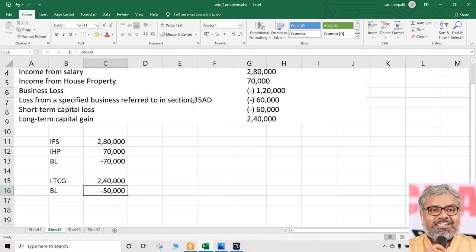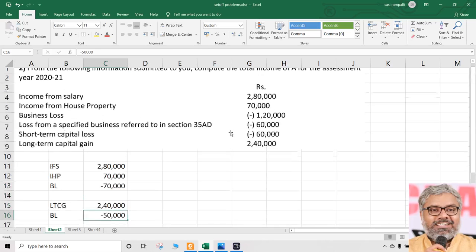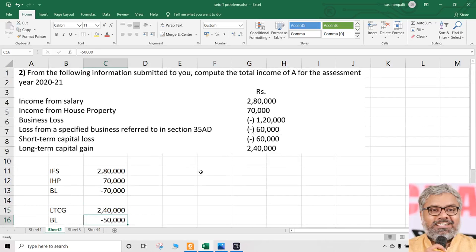Then we have a loss from specified business under 35 AD, 60,000. We cannot do anything with that. Why? Because it can be set off only against profit of other specified business, which we don't have. So what has to be done? It can be carried forward, indefinitely.